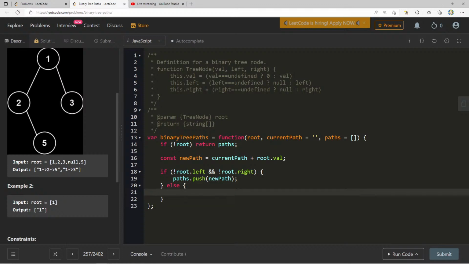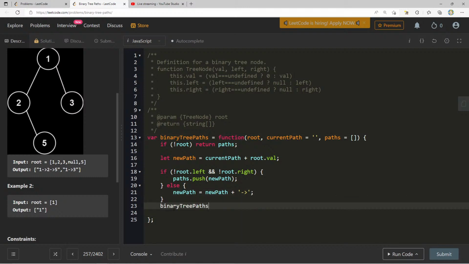Else, let me do a let here. And then to new path, let's say new path plus this string right here. And then what I'm thinking about doing is we can do binary tree paths root.left new path and paths.